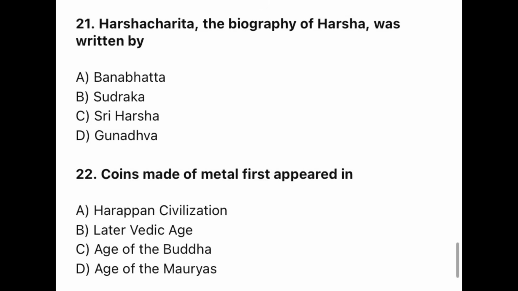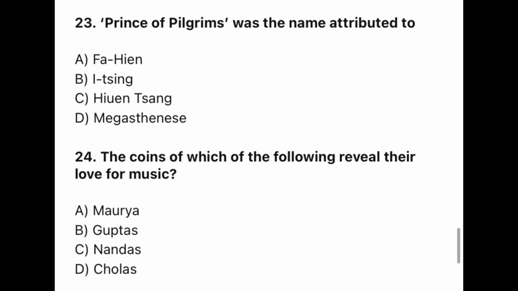The correct option is A. Banabhatta. And question 22. Coins made of metal first appear in? The correct option is C. Age of the Buddha. Question 23. Prince of Pilgrims was the name attributed to? The correct option is C. Hiuen Tsang.